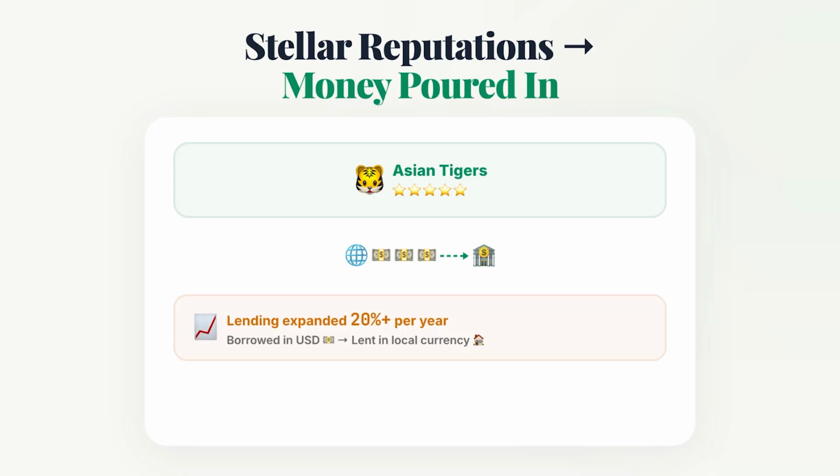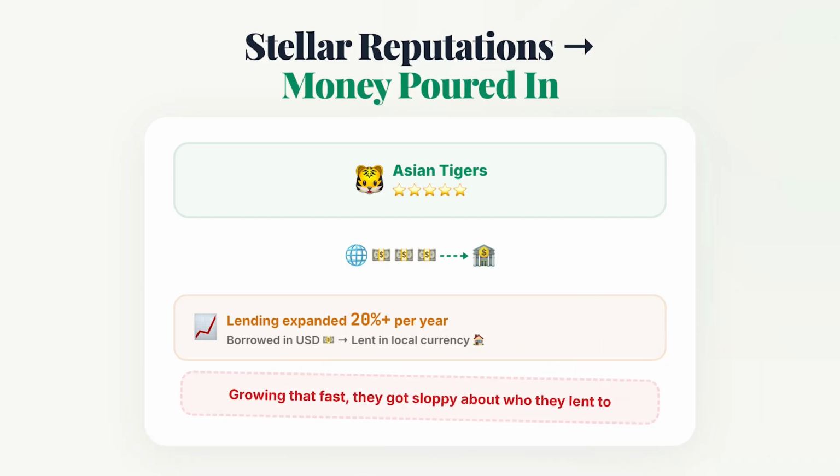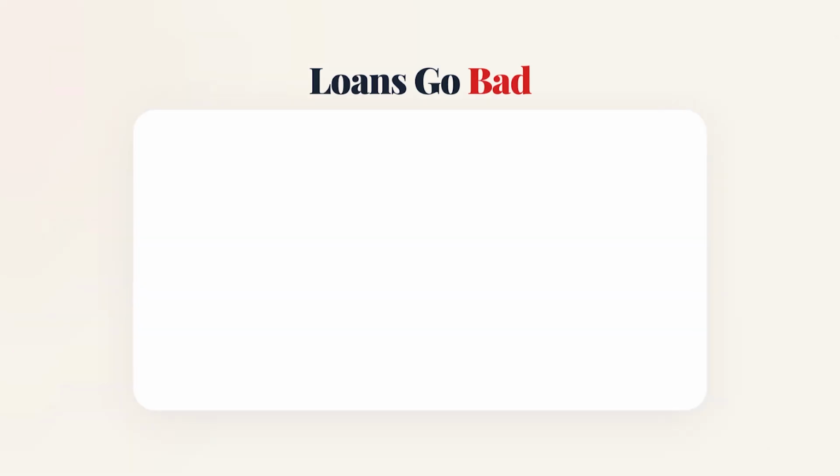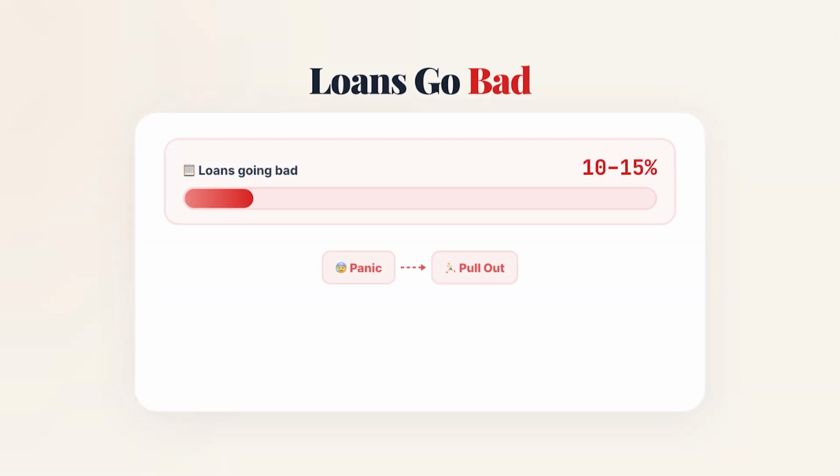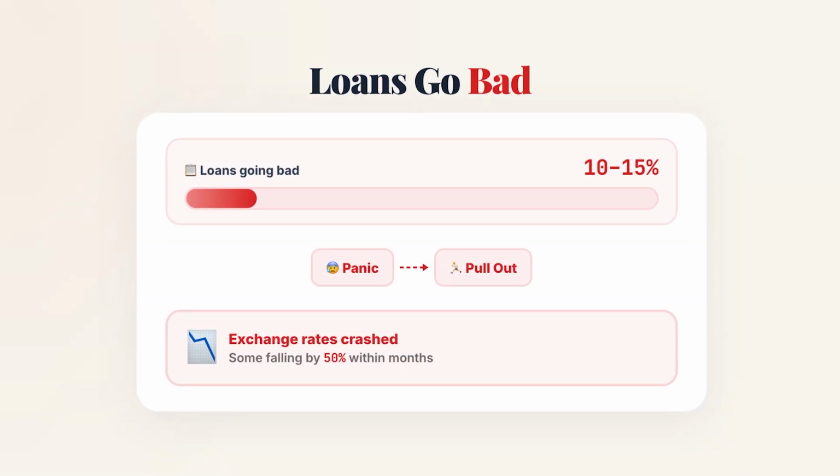Banks borrowed in US dollars, lent in local currency, and expanded lending by 20% a year or more. Growing that fast, they got sloppy about who they lent to. When 10 to 15% of loans started going bad, foreign investors panicked and pulled out. Exchange rates crashed, some falling by half within months. And that crash sprang the trap.